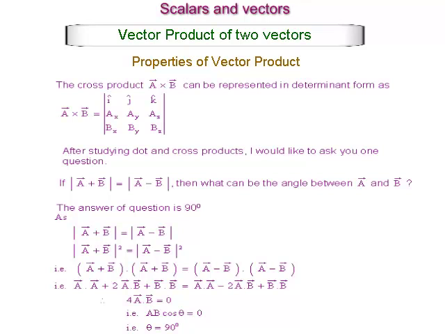That is, vector A dot vector A plus 2 vector A dot vector B plus vector B dot vector B is equal to vector A dot vector A minus 2 vector A dot vector B plus vector B dot vector B. That is, 4 vector A dot vector B is equal to 0. That is, AB cos theta is equal to 0. That is, theta is equal to 90 degrees.